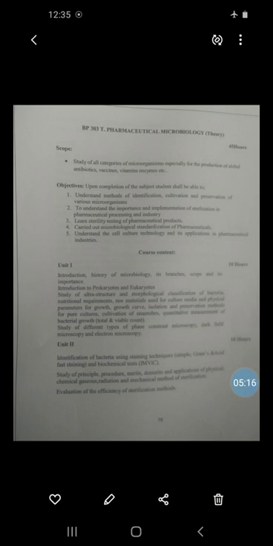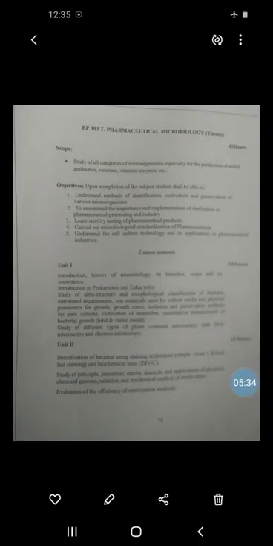Next, we will see the pressure, temperature, and time relationship for autoclaving. It is important for MCQs and also your practical viva. The unit for pressure is pounds per square inch, temperature is in degrees Celsius, and time is in minutes. If the pressure is 10, the temperature is 115.5 and the time is 30 minutes.